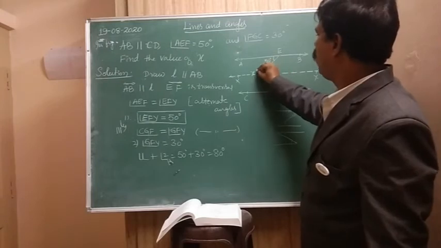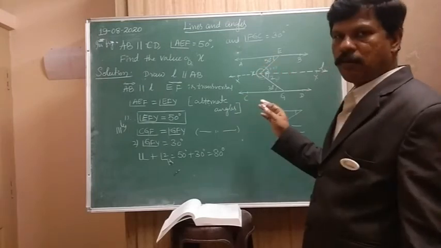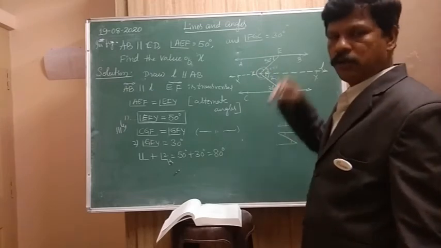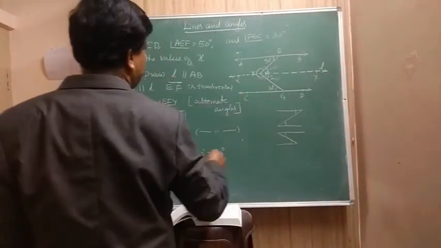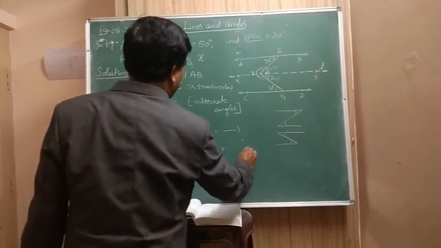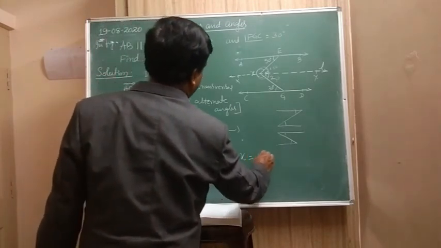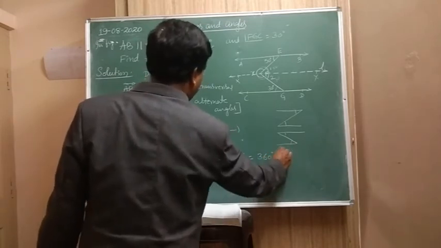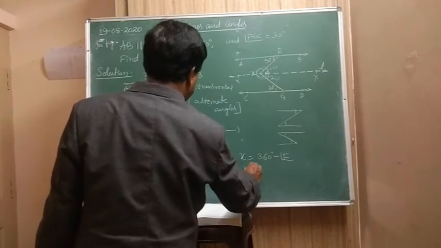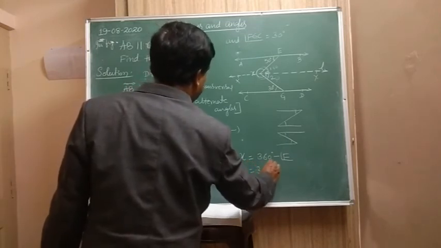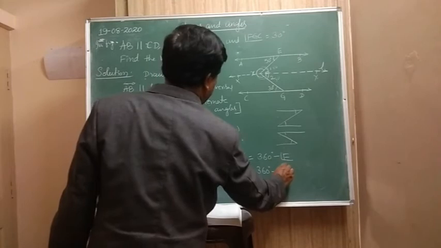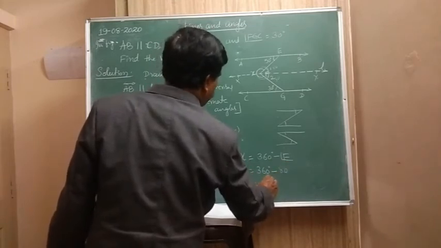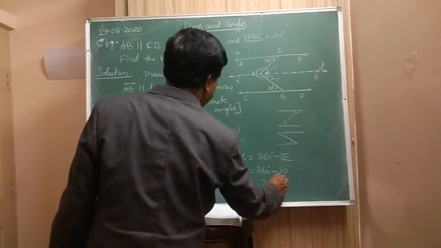Now the whole angle is, so this is the one way. You can take this one and this one. Do the same. You will get the answer. Therefore, angle X is equal to 360 degree minus angle F. Therefore, X is equal to 360 degree minus 80. So, X is equal to how much? 280 degree.